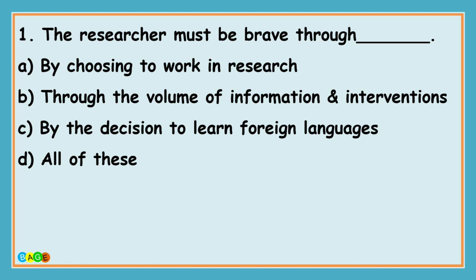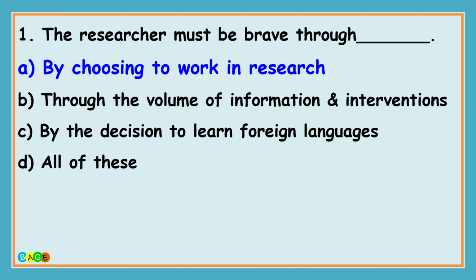The question number first is, the researcher must be brave through dash dash dash, and the options are A, by choosing to work in research, B, through the volume of information and interventions, C, by the decision to learn foreign languages, and option D is all of these. And the correct answer is by choosing to work in research.